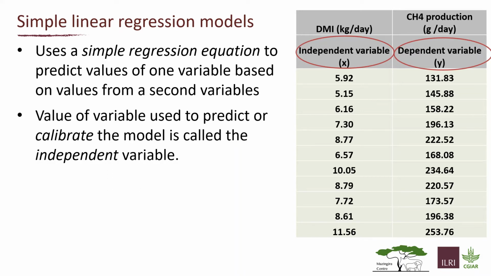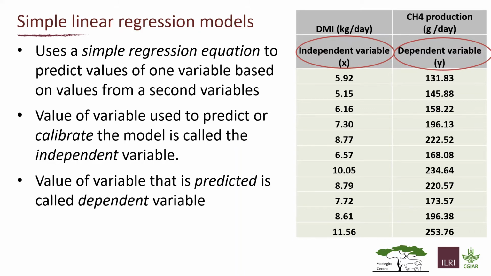So that's DMI, and that is the variable or number that we are going to use to calibrate the model. And we're also going to use some of our data for methane production as well. But in general, the variable you're using to predict the other variable is called the independent variable. On the other hand, the variable you're predicting is called the dependent variable.